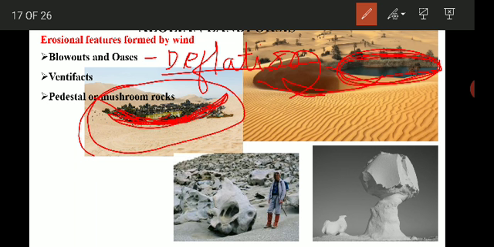Then we'll see what are the features which are formed by abrasion, or corrasion. When the wind is moving, it is loaded. The wind is carrying sediment, the minute grains of sand and silt, and they become a powerful scouring or abrading agent. They do the abrasion work.